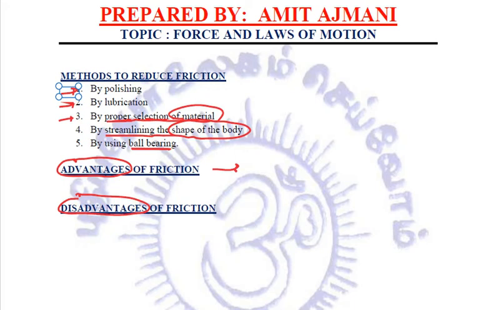Then we discussed Newton's laws of motion. There are in total three laws of motion: first law of motion, second law of motion, and third law of motion. We went through and understood the definitions of what these laws stated. Quite importantly, we discussed a few reasoning questions based on each law. Then we studied inertia, the various types of inertia, that is inertia of rest, inertia of motion, and inertia of direction, and a few examples and questions based on inertia.